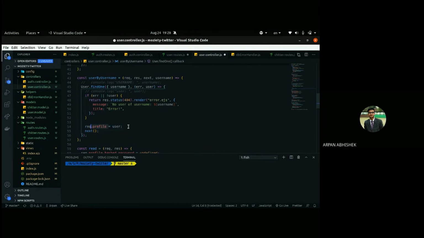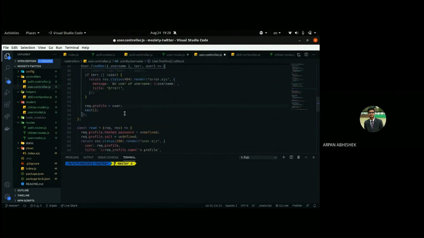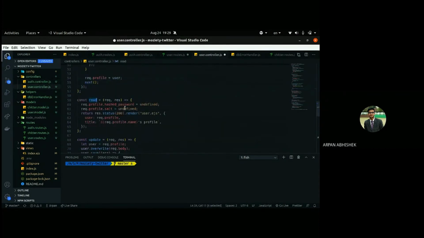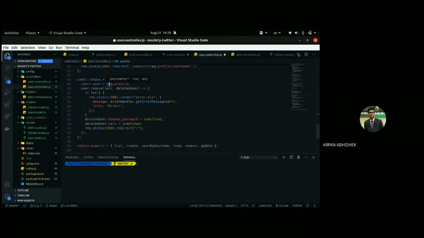This profile is used here in has authorization, which I told you. If he is updating his profile, that user should be the one who is signed in, and whose profile he is going to edit or delete. I hope that makes sense.